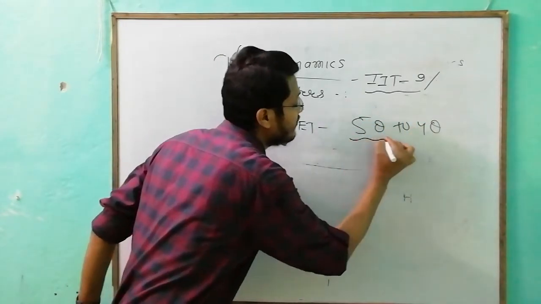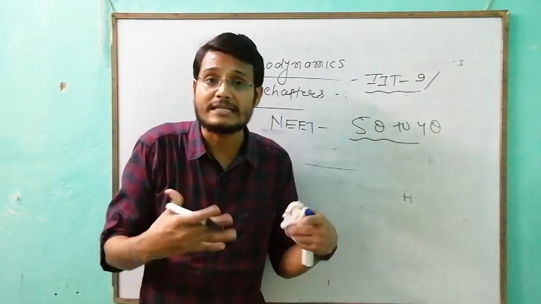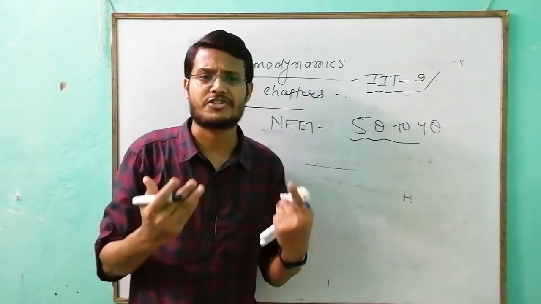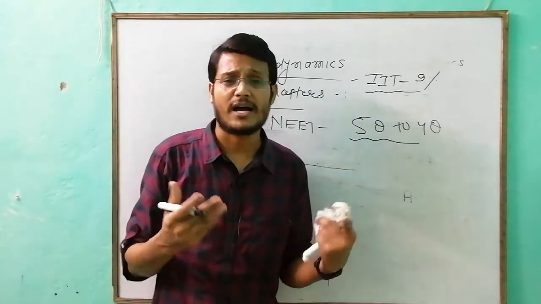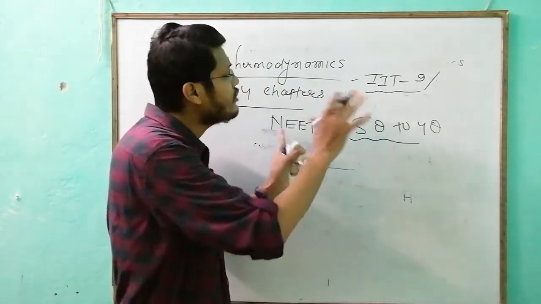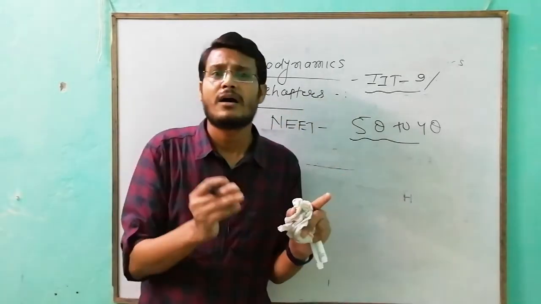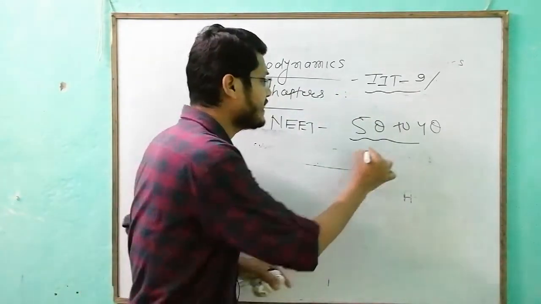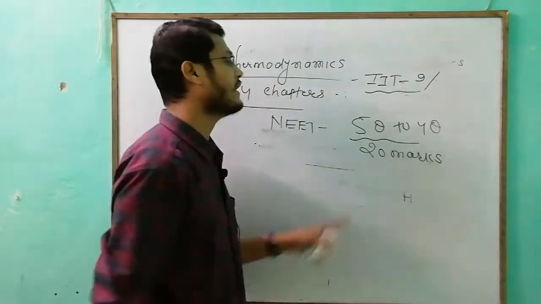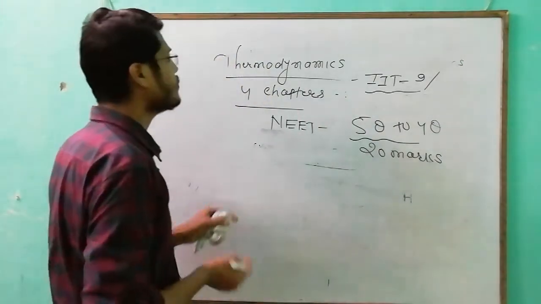Look, if you just revise and memorize all the formulas and equations with understanding, because half of it you have already studied in chemistry: isochoric, isobaric, isothermal, calorimetry, work done by gases, everything you have done in chemistry. So you have to put in only minimum effort to get 20 marks easily, sir. 20 marks you can get by putting in slight effort. Okay, so this is my thermodynamics part.